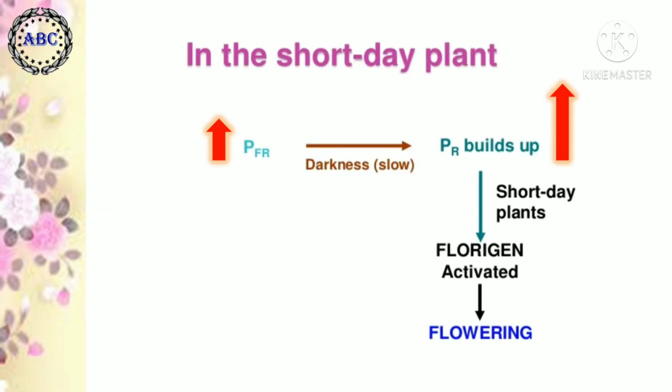In case of short day plants, the PR form is favorable. During longer night periods, PR gets accumulated due to conversion of PFR to PR form. If the dark period is disturbed even with a flash of light, PR gets converted back to PFR, and then accumulation of PFR increases, and so flowering is inhibited in short day plants. So in short day plants, the PR form plays the best role for the activation of florigen and the best flowering.